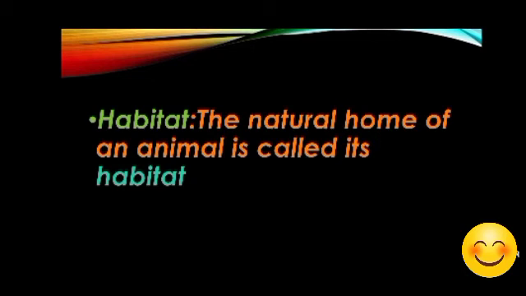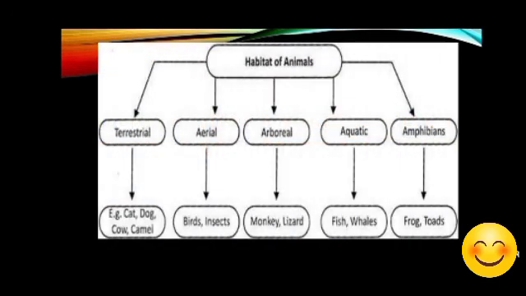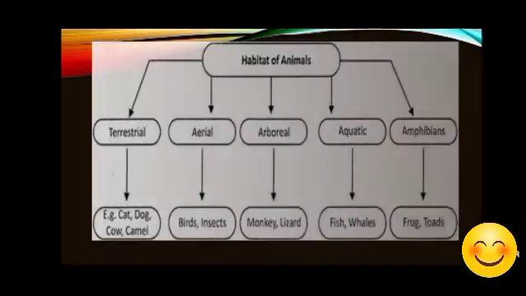Polar bear lives in the polar region, so the polar region is the habitat of the polar bear. So what exactly is a habitat? The natural home of the animal where it lives. According to the habitat, we can divide the animals. Okay, so let us start.